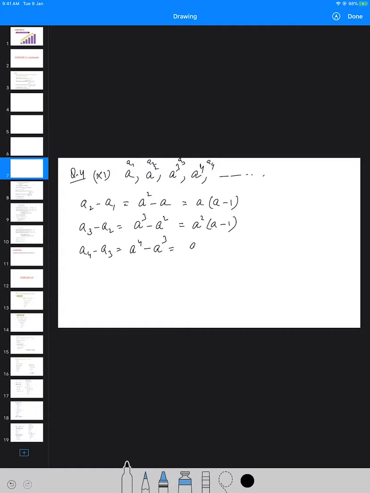Again I can take A cube common, A minus 1. So as you can see here, the common difference is not the same, it is different in all the three cases. Hence this sequence does not form an AP, and because it doesn't form an AP, we will not find out the common difference and the next 4 terms. So this is all about our exercise 5.1.